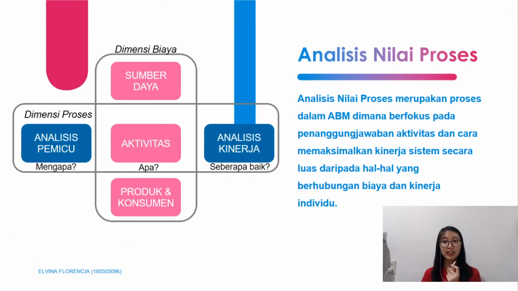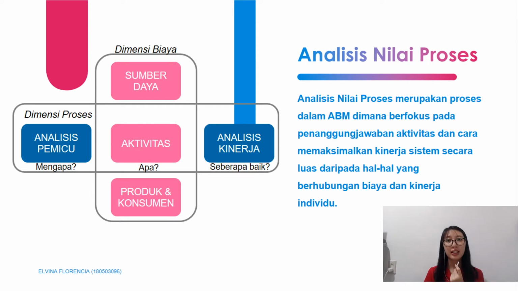The next one is process value analysis. Process value analysis is a process in which ABM focuses on how to maximize the company's overall performance instead of only focusing on controlling the cost and maximizing individual performance. Process value analysis consists of two dimensions. The first one is the cost dimension, the second one is the process dimension.